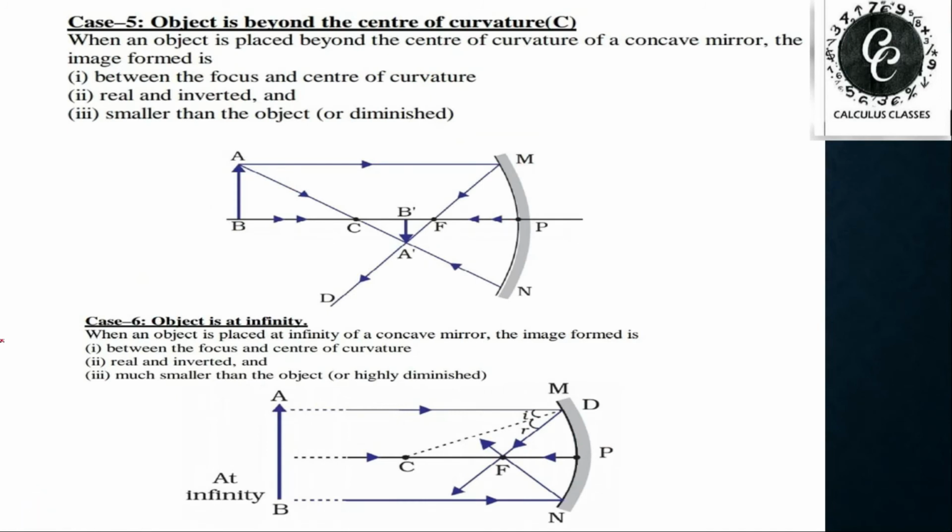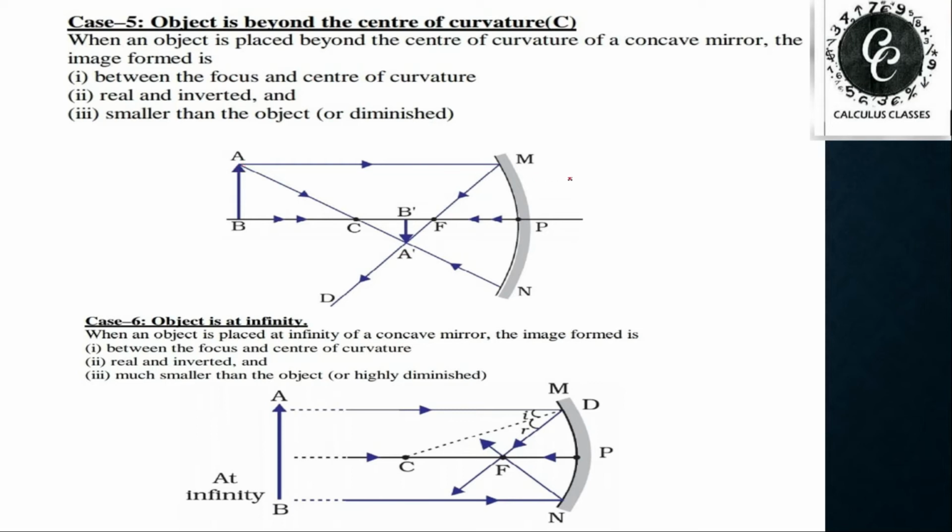Now, fifth case, we are observing in the fifth case, the object is kept beyond the center of curvature. If we are keeping the object beyond the center of curvature, the image will form between focus and center of curvature. The size of the image will be smaller than the size of the object, and the image will be real and inverted. So see the procedure of forming the image.